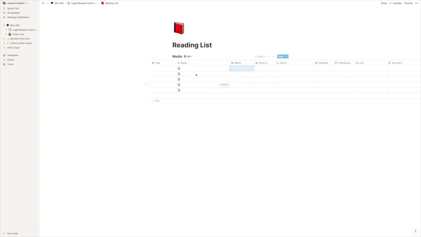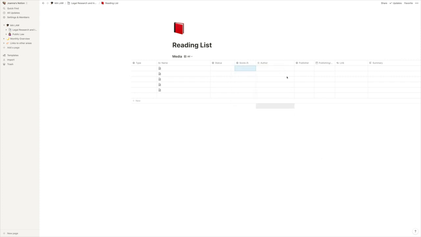And I think this is going to be brilliant for when it comes to the bibliography at the end of the year. And now score, you can obviously rate this on how well you enjoyed it. I think what I'm going to do is see how helpful it is. So 1, not very helpful. 5, literally the most perfect piece of work. This is what I'm going to be using.